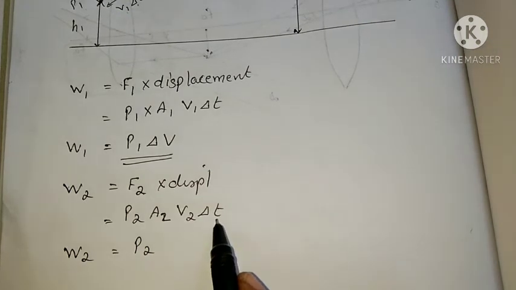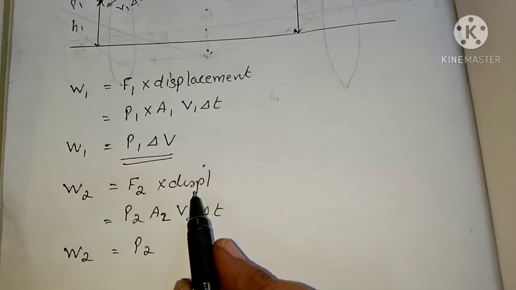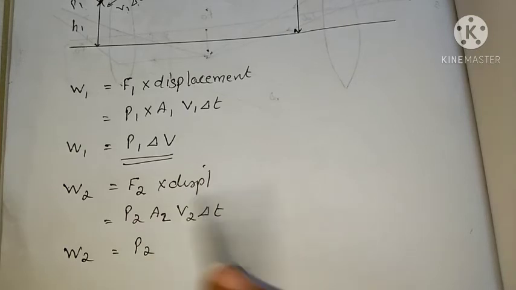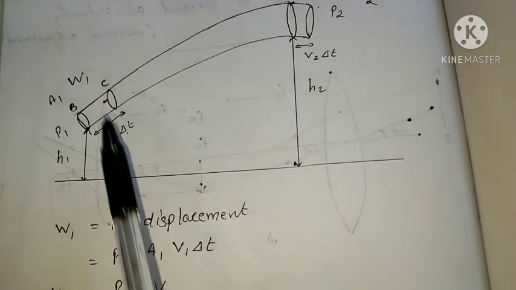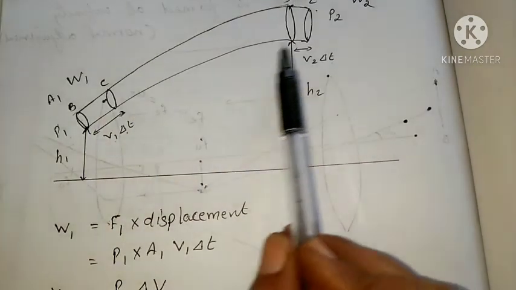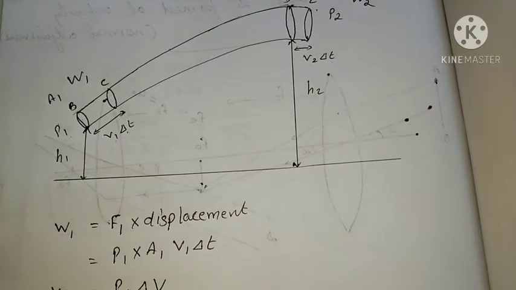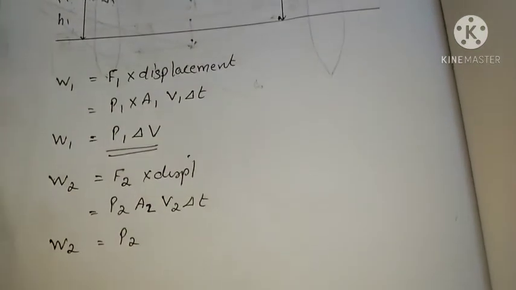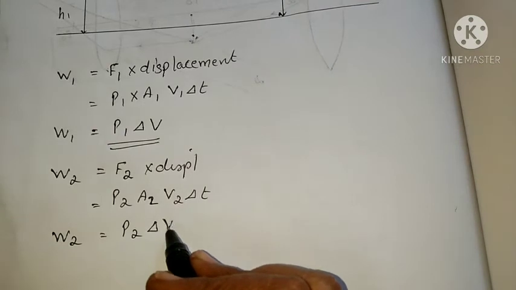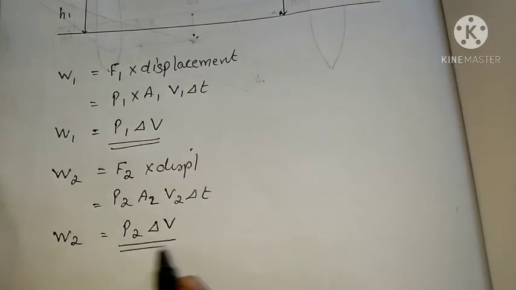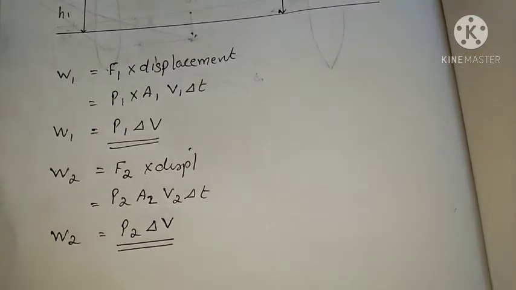So in time delta T, the volume is noted as delta V, and that volume is the same throughout the fluid because the fluid is incompressible. So we can write P2 into delta V. So this is the W1 and W2 we get.